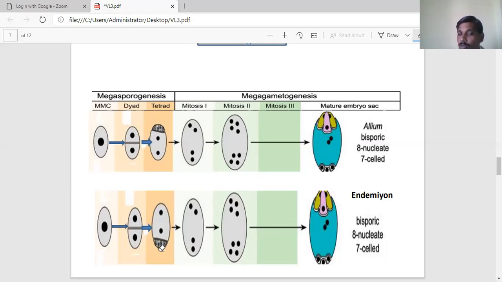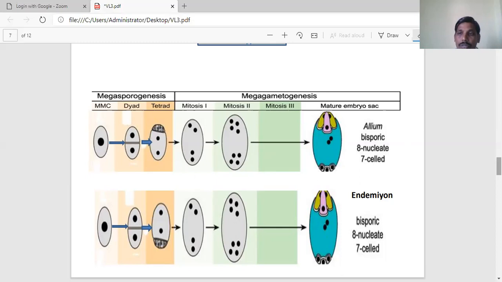Here in endymion, the dyad cell towards the chalazal end degenerates, and the micropylar region dyad cell is active and participates in the development of the embryo sac. The remaining total process is the same. That's why both embryo sacs are similar at the time of maturity. So these two resemble the polygonum type. The only difference is that one dyad cell degenerates and the other dyad cell participates. A dyad cell is equivalent to two megaspores. That's why it is called bisporic.